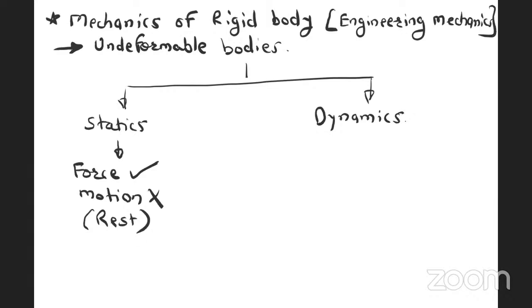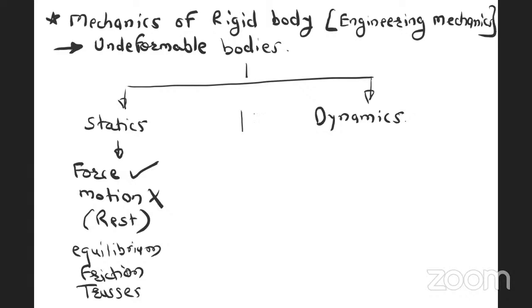Under the heading of statics, there are 3 to 4 topics, such as equilibrium of forces. This is the first topic. Then under statics, we have friction for static. Then we have trusses. There are these few topics under the heading of statics. Even after application of forces, the body will not move, or the body is at rest. This branch of engineering mechanics is called statics.